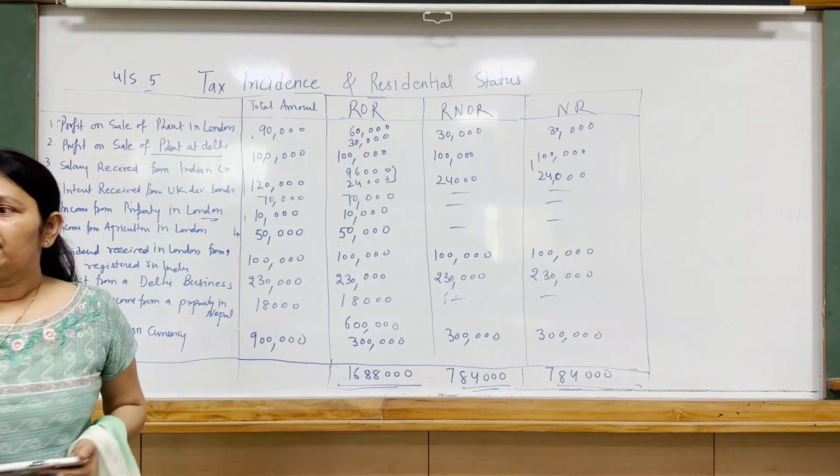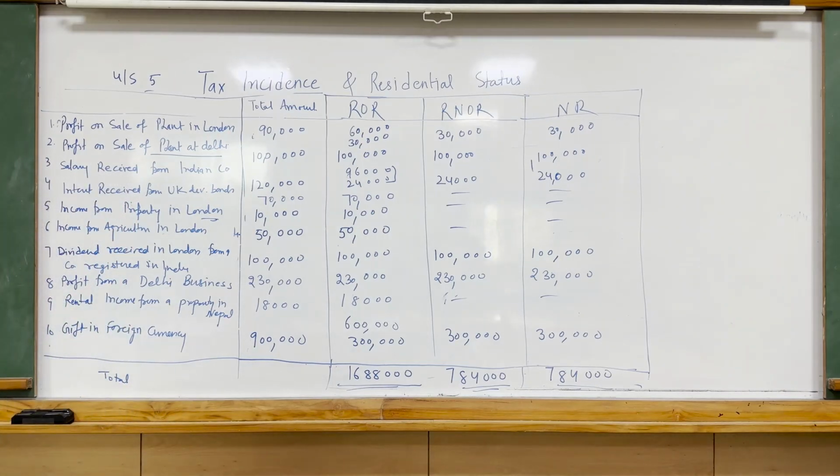So the important point in this illustration is that Indian income is taxable in all types of residents. Foreign income is taxable only in case of ROR, ordinarily resident, not in case of RNOR and non-resident.